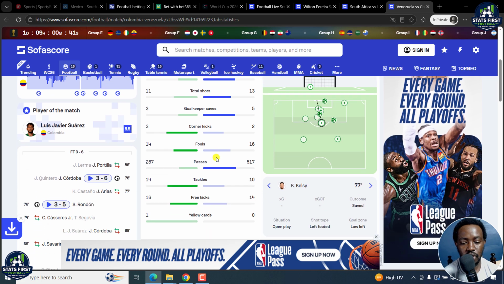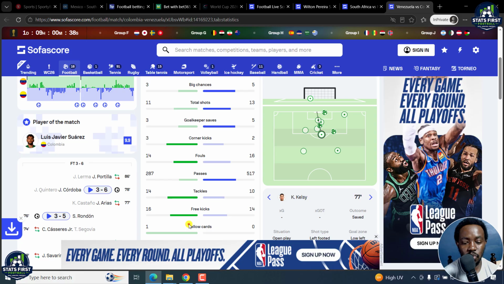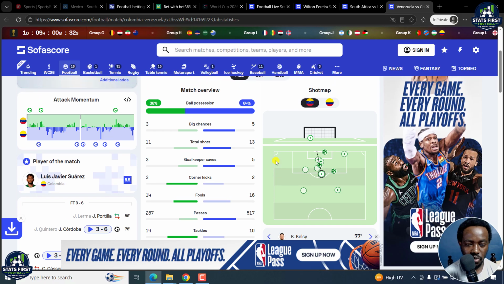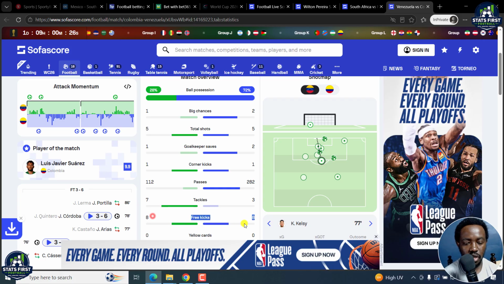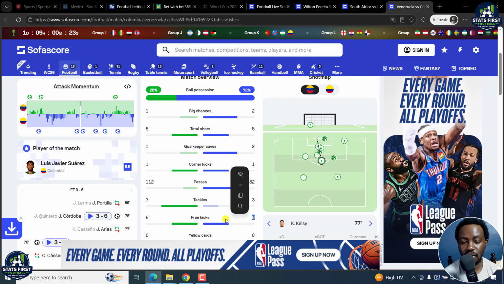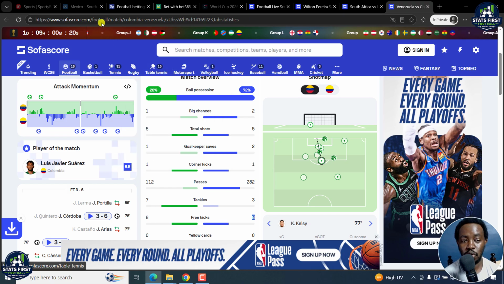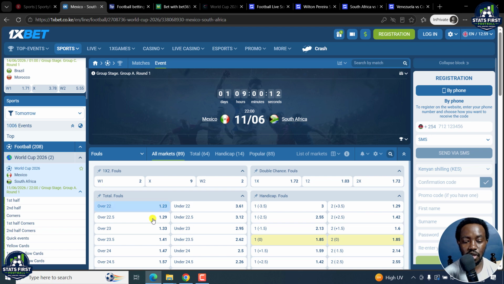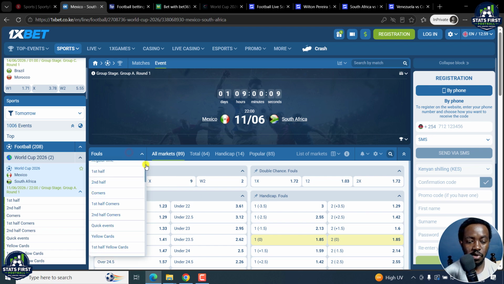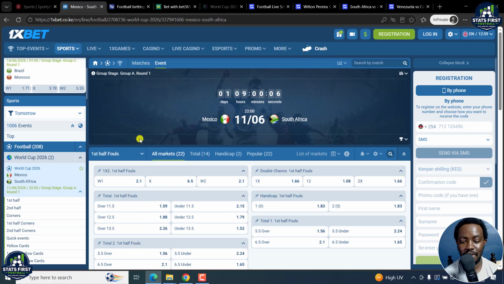Now, take note that yes, the game had one yellow card. That's why I mentioned yellow cards are entirely dependent on the referee. But the fouls were 30 in total. As for the first half, it should be about 16 fouls in the first half. And this is going to be possible for this particular game between Mexico versus South Africa. I'm rooting for the fouls in this particular game, especially for the first half fouls, because it's the first game. Everybody is charged. They want to put their best foot forward. This is going to be a possibility right there.